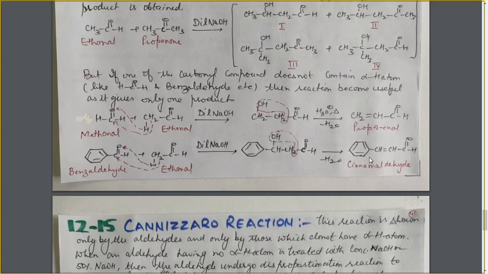And the system which has double and single bonds alternately is in conjugation, or will show resonance. So in this cinnamaldehyde molecule, this double bond and this complete benzene ring are all in resonance. So there is an extended resonance, and because of that extended resonance, this product is highly stable. And because of this extra stability, this molecule will lose the water molecule on its own to form this highly stable product.